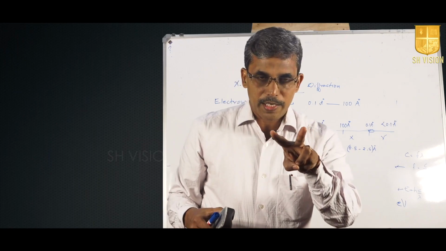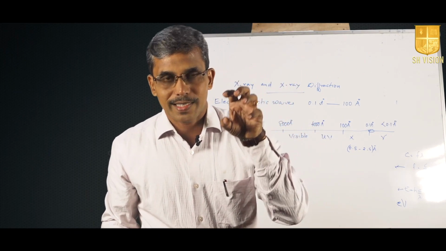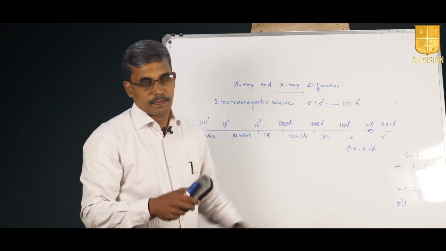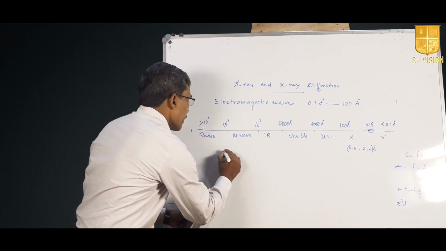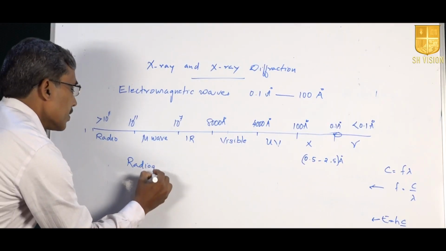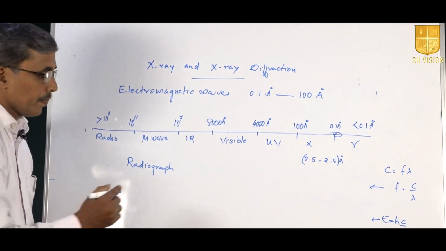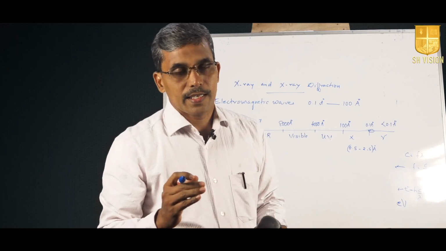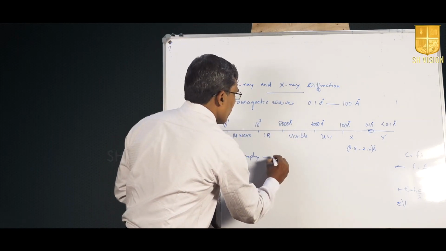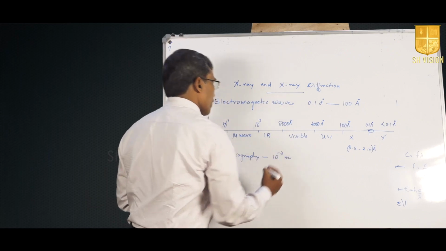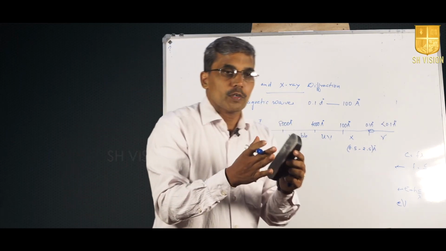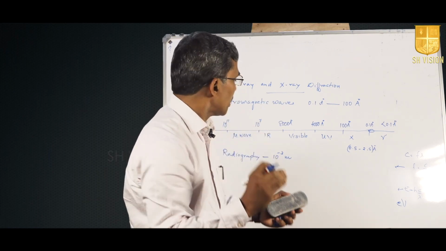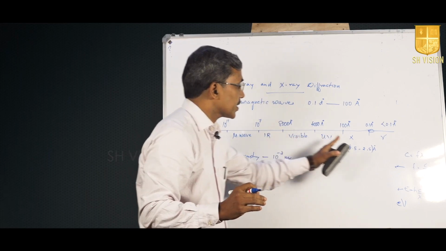We have got two applications. One is that X-rays can be used for X-ray radiography, and another is that X-rays can be used for X-ray diffraction. In X-ray radiography we can reveal maybe a bone fracture or a crack in a metal, something like that. The size is of the order of approximately 10 to the power minus 3 meter, so a crack which is about 1 millimeter or less. Those small sizes can be revealed through radiography,